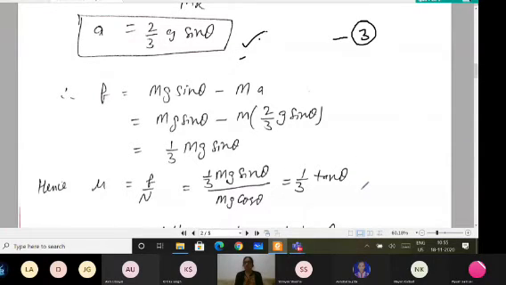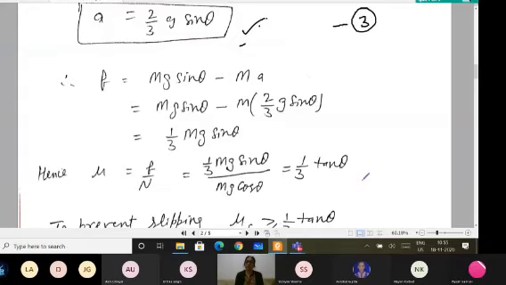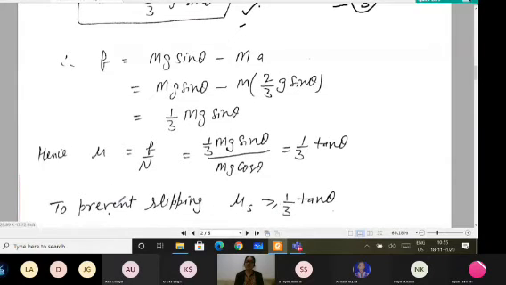This is also useful, because if they relate the rolling motion with the friction, you should know this. And if I want the body to not slip, or to prevent slipping, then this mu static should be greater than 1 by 3 tan theta.